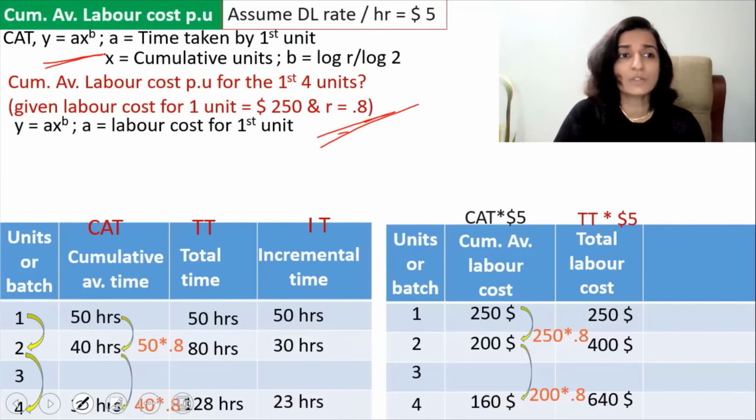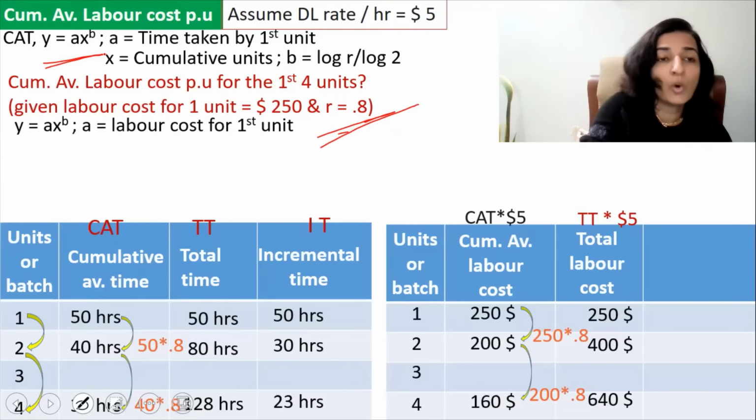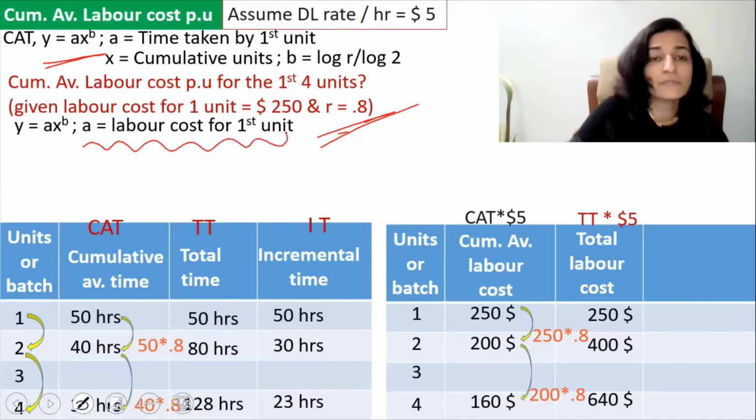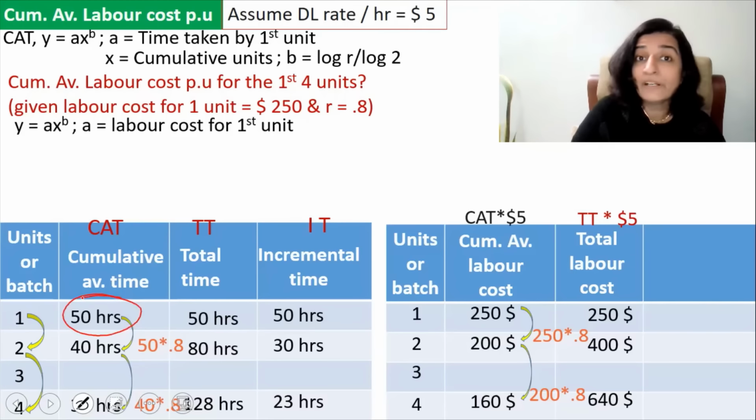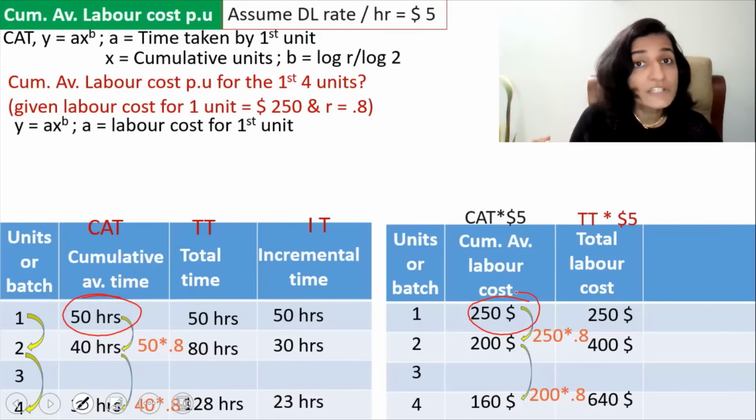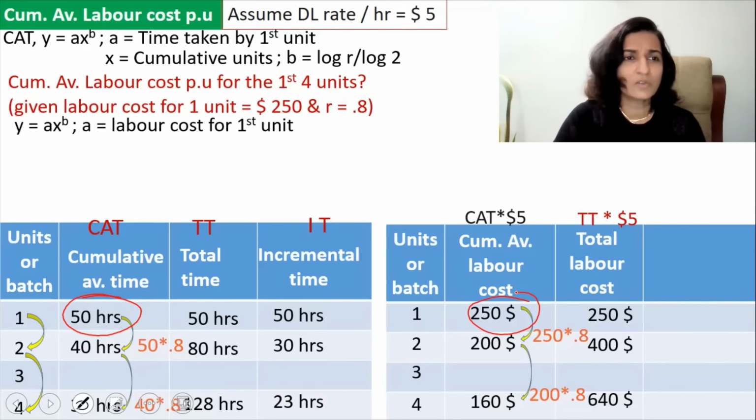It's exactly the same formula. So it's y is equal to ax, the whole raised to b. But the only thing that you have to change is A is the labor cost for the first unit. That is, here we had taken the labor time for the first unit. Here we will take the labor cost for the first unit. All the other things remain the same.